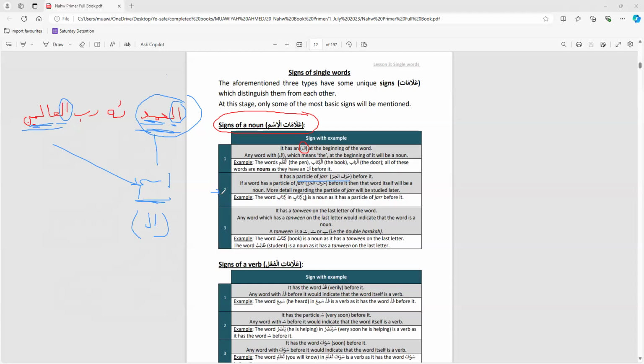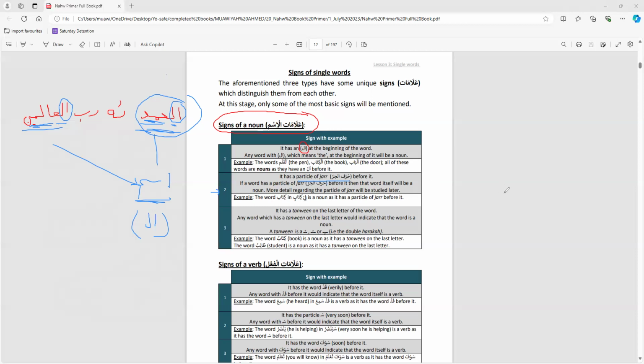It's true. But because of its importance, it's mentioned here so that later in your study, when you come across harful jar, etc., and then come back to these chapters, it will make perfect sense to you and you'll understand it much more. It's such an important sign that it has to be mentioned. Hence, in almost every grammar book, it's mentioned.